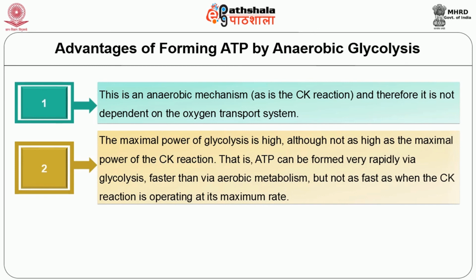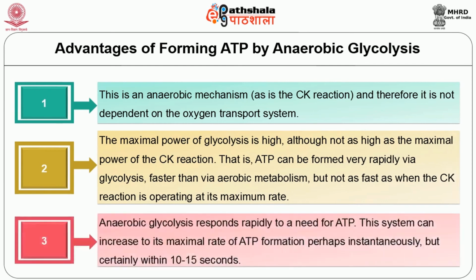That is, ATP can be formed very rapidly via glycolysis, faster than via aerobic metabolism, but not as fast as when the CK reaction is operating at its maximum rate. Thirdly, anaerobic glycolysis responds rapidly to a need for ATP. This system can increase to its maximum rate of ATP formation, perhaps instantaneously, but certainly within 10 to 15 seconds.